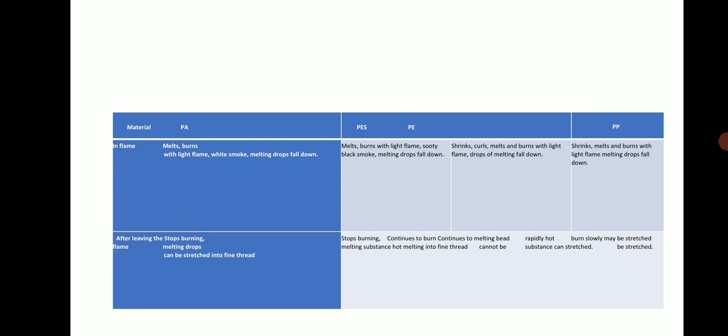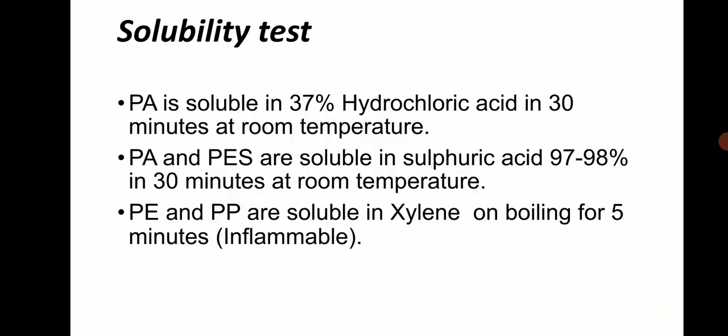After leaving the flame it stops burning, and the melting drop can be drawn into a fine thread. Continuous burning, continuous melting, and the melting substance can be drawn into a fine thread.